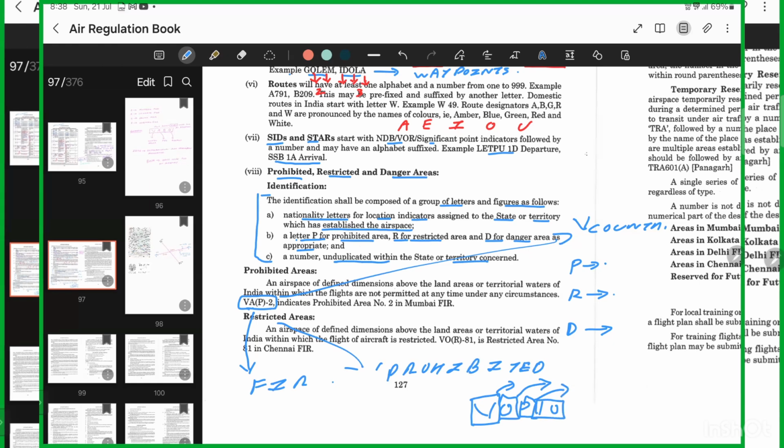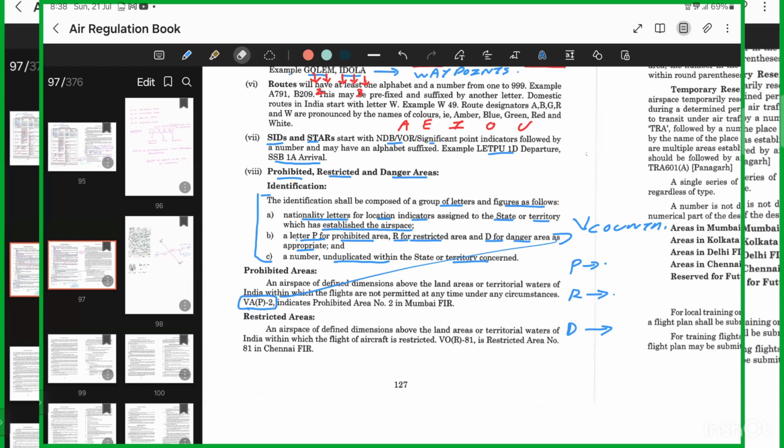In India, there are, I think, 16 or 18 prohibited areas in total. Chennai has one. Mumbai has one very close to Mumbai. If you are going to Agra and Delhi, the Mathura refinery is a prohibited area, and the Rashtrapati Bhavan is a prohibited area. If you go to Bhubaneswar also, there is a prohibited area present.